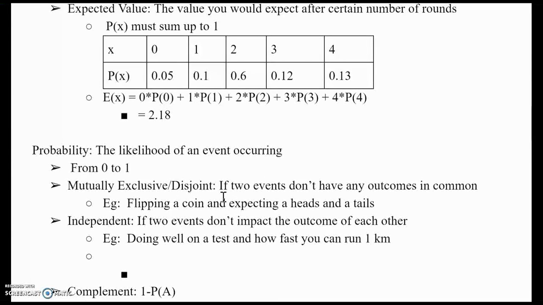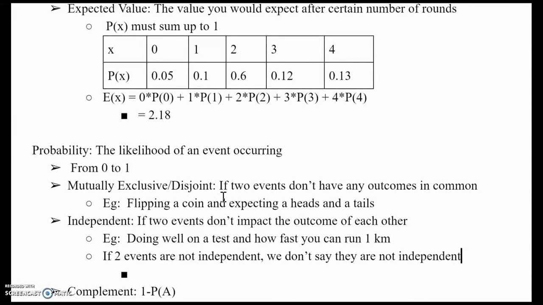Now, if two events are not independent, we don't say they're dependent. We just say they're not independent. You say not independent, because just because they're not independent does not mean that they're dependent.